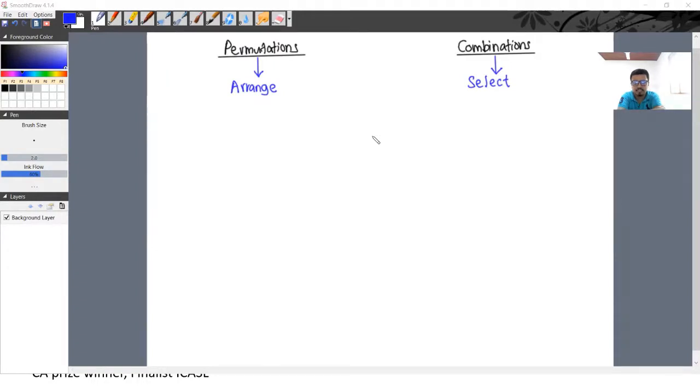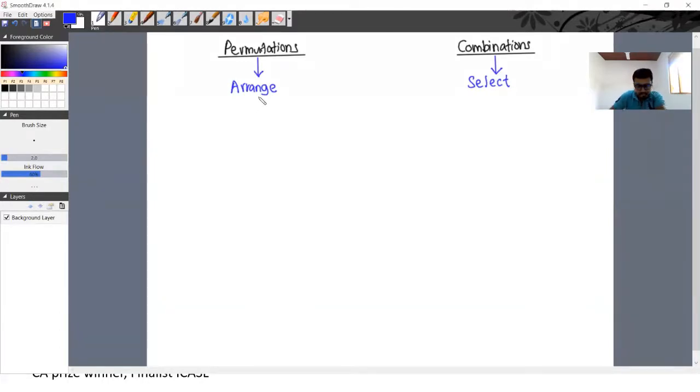No, there is a difference. The difference comes with the term order, right?